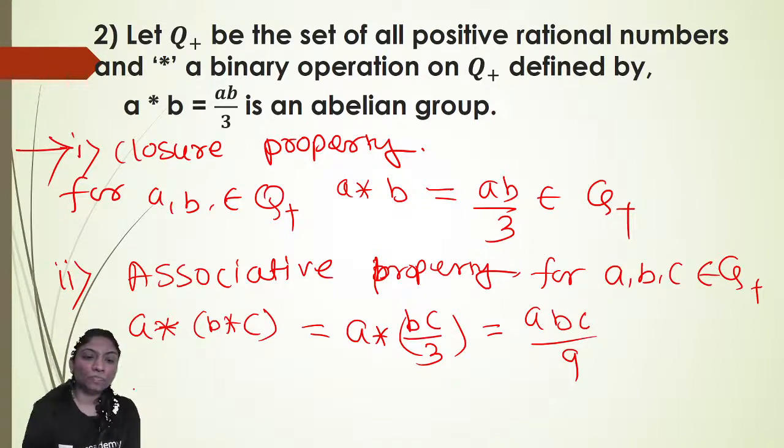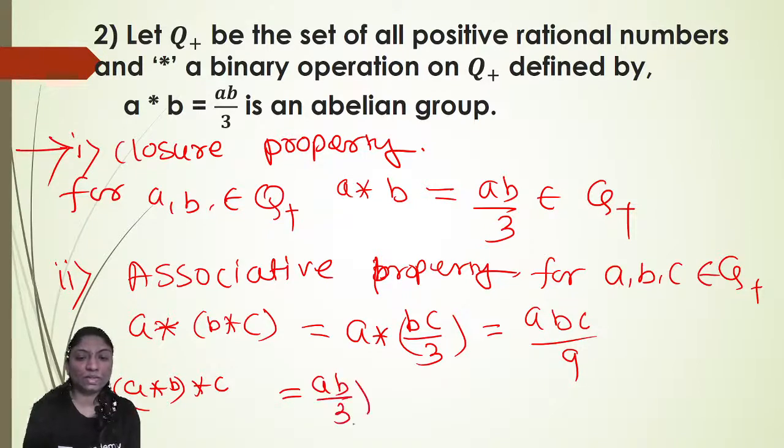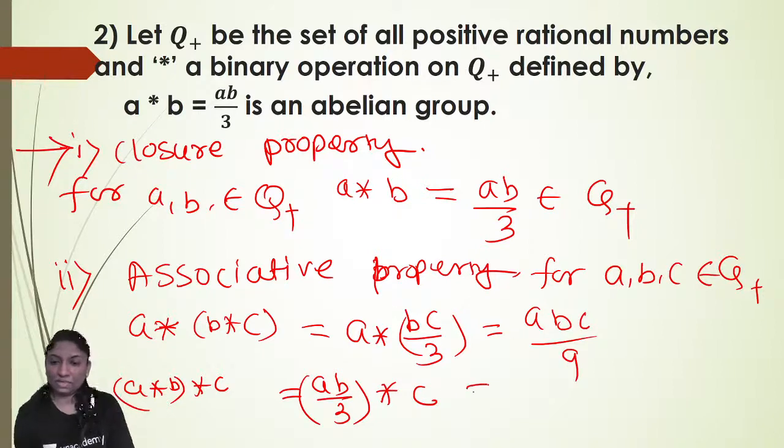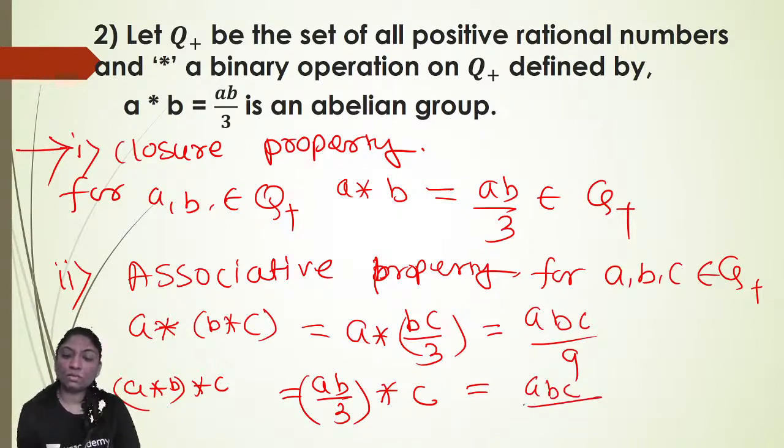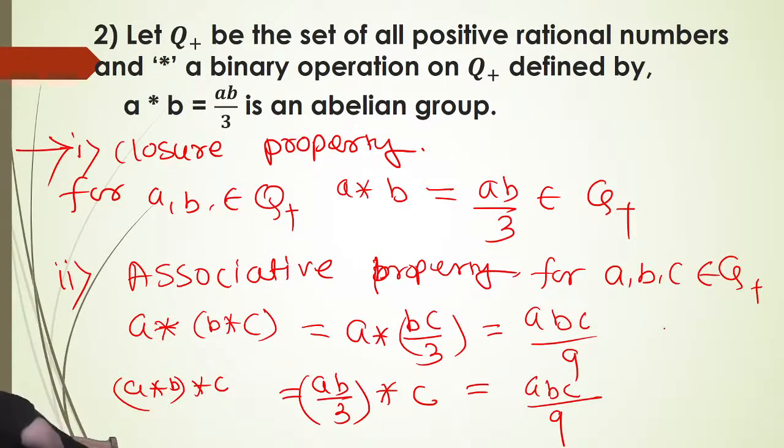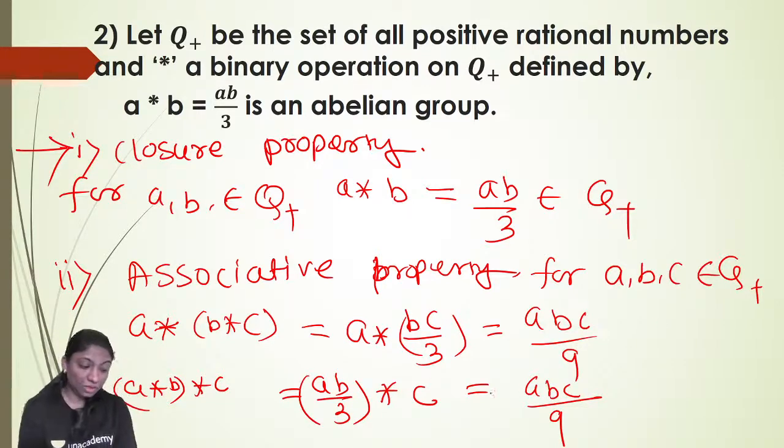Okay. Now here (a star b) star c. You can see here a star b is equal to ab by 3, star c. So a star b is equal to ab by 3. So here it is (ab by 3) into c by 3, right?